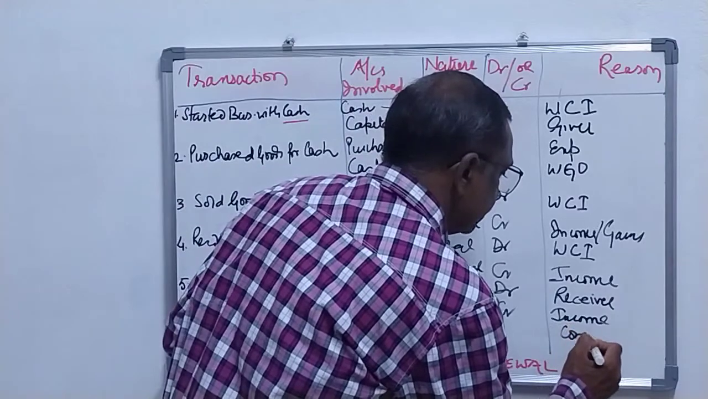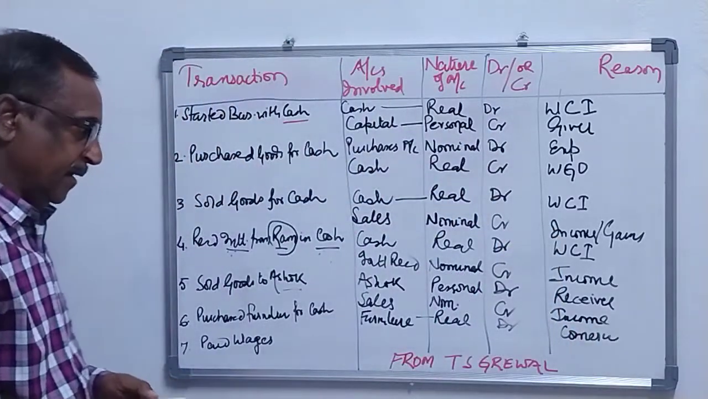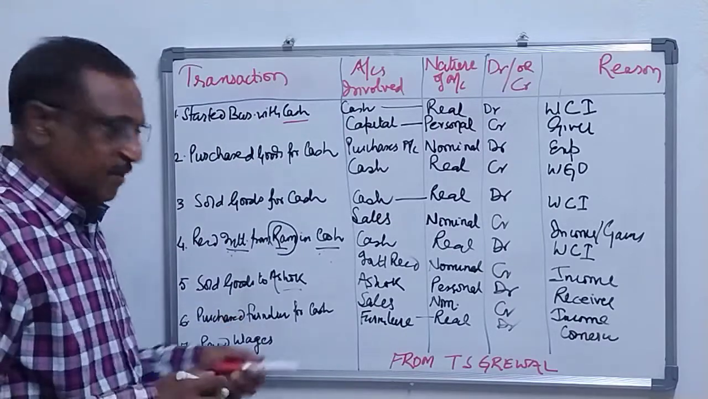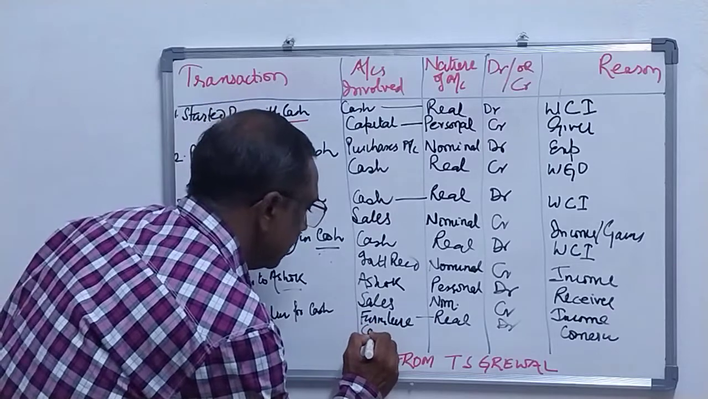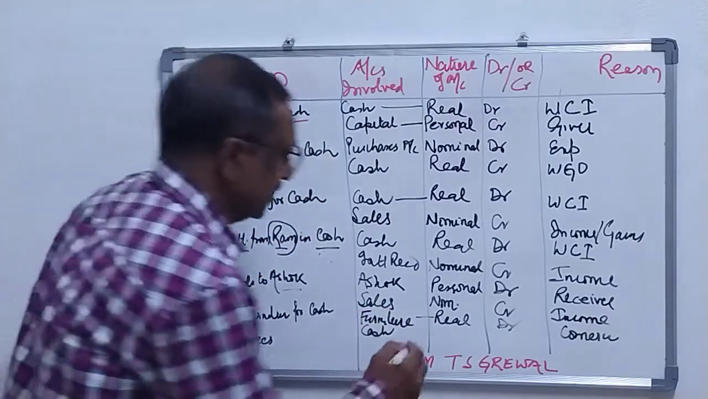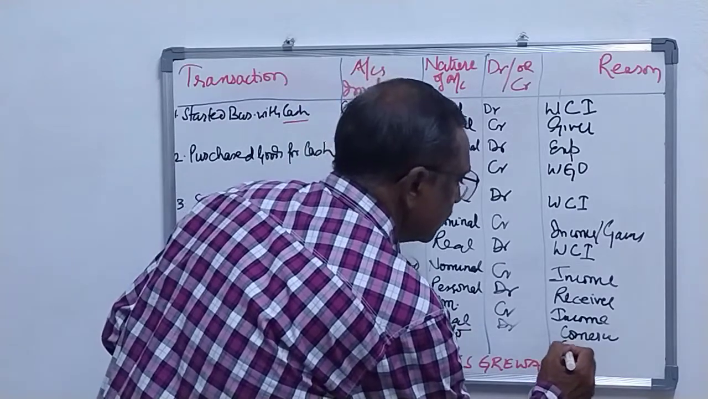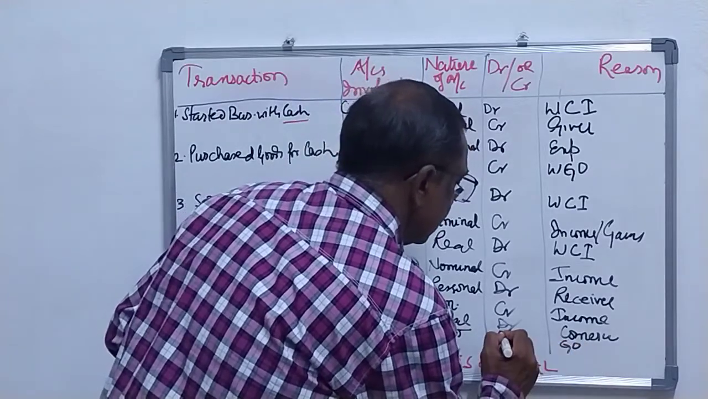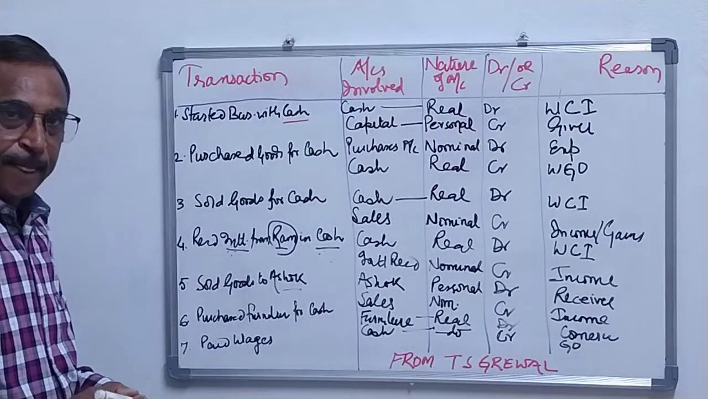What comes in is debited. Okay. And when you have bought furniture, you have paid cash. So the other account involved is cash. Cash is the same real account, but this time it is going out, so it will be credited.